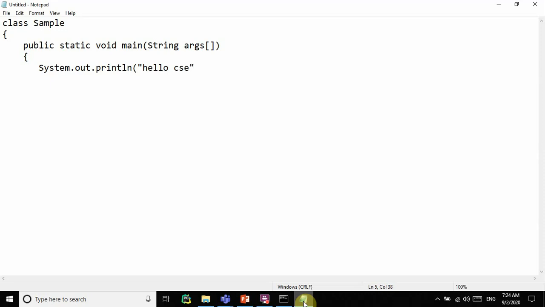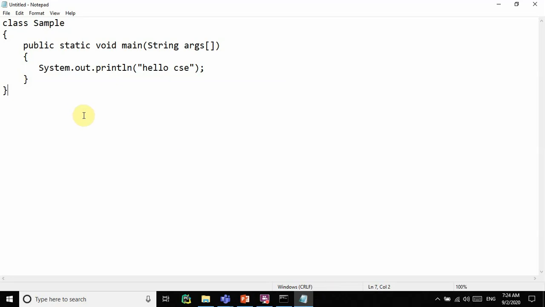This is the message I want to print for you. Then I can close the main method, and after that I can close the class. We are not doing addition of two numbers; we just try to print a simple message, hello CSC. So now we completed the writing of a program.